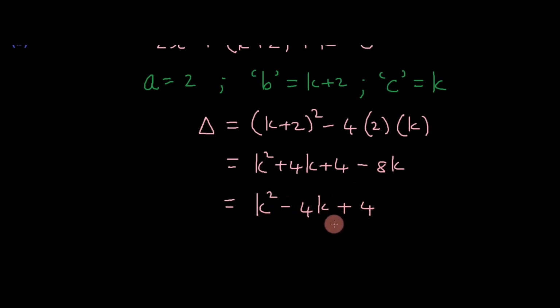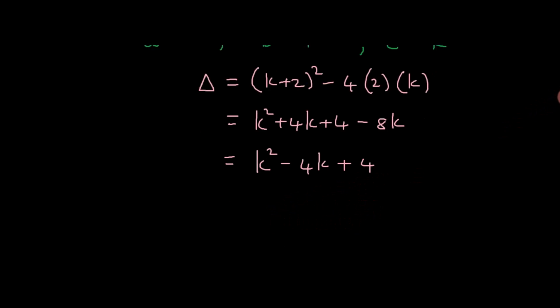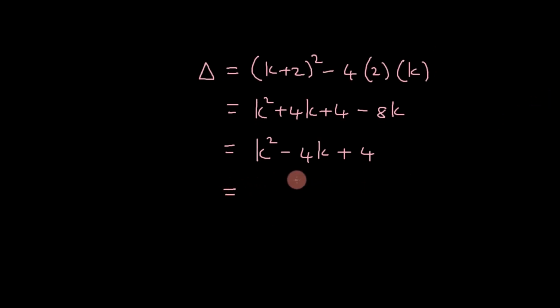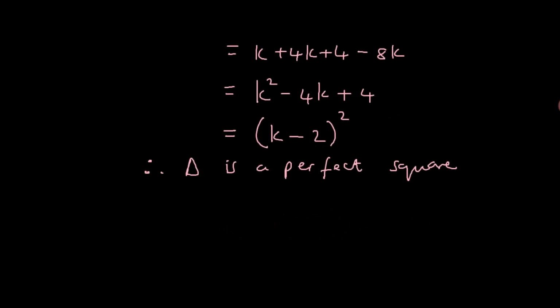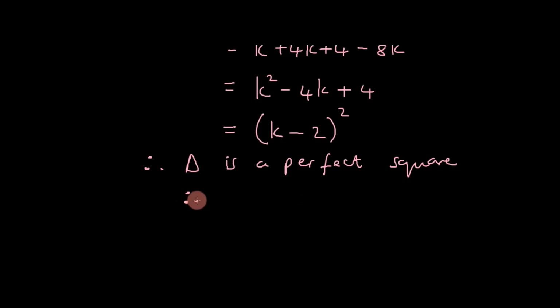And we get a trinomial or quadratic here, which we can factorize, and it's actually a perfect square. So square root of the first term, middle term sign, square root of the third term, all squared. So now we simply write that delta is a perfect square, and hence the roots will be real and rational.